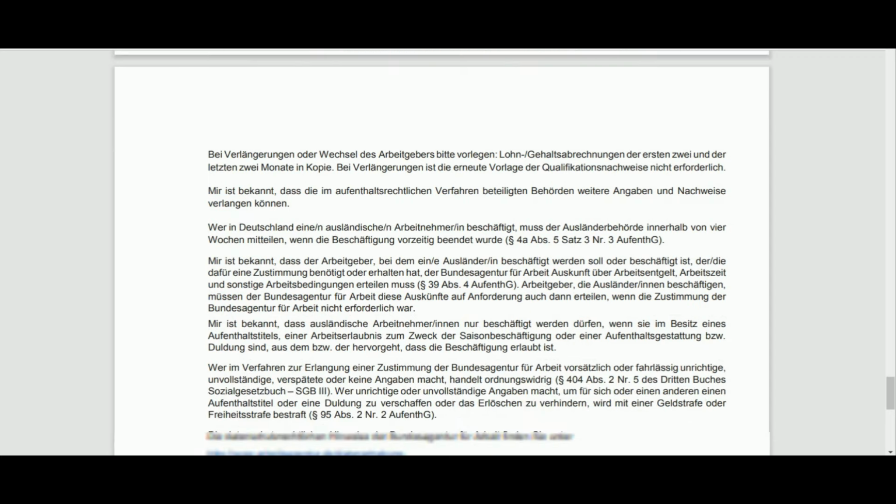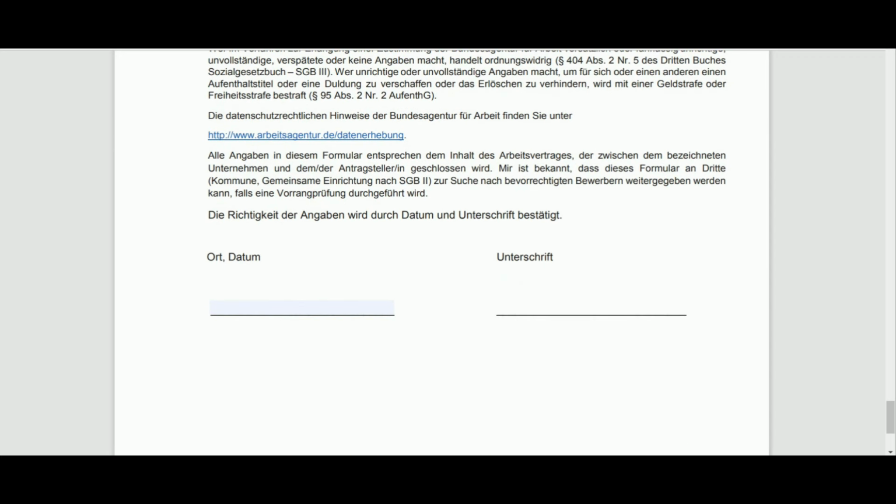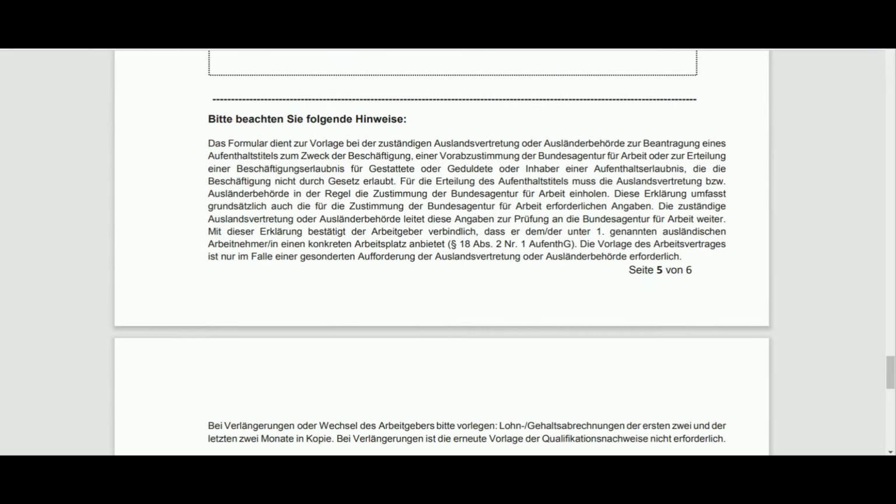Now here is some information, and as I explained at the start, all this signing has to be done by your company only. So there will be some authorized person who is going to sign this, and the stamp is most important. I repeat, please don't forget to put the stamp, which is the most important thing. And this is all regarding this form.